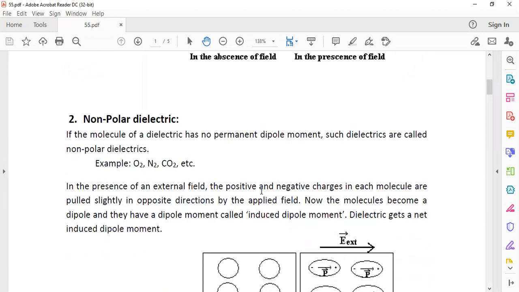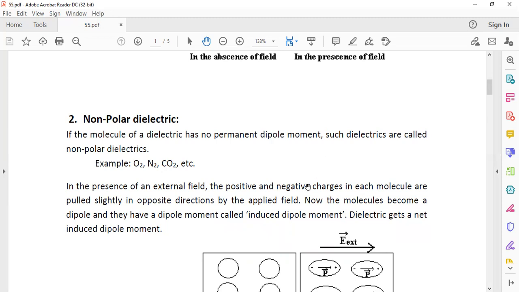Non-polar dielectrics. If a molecule does not have a permanent dipole moment, then it's a non-polar molecule. And the material containing such molecules is a non-polar dielectric. Example, O2, N2, CO2, etc. These molecules do not have any permanent dipole moment. The charge centers of the negative and positive charges coincide, and there is no separation and no dipole moment.